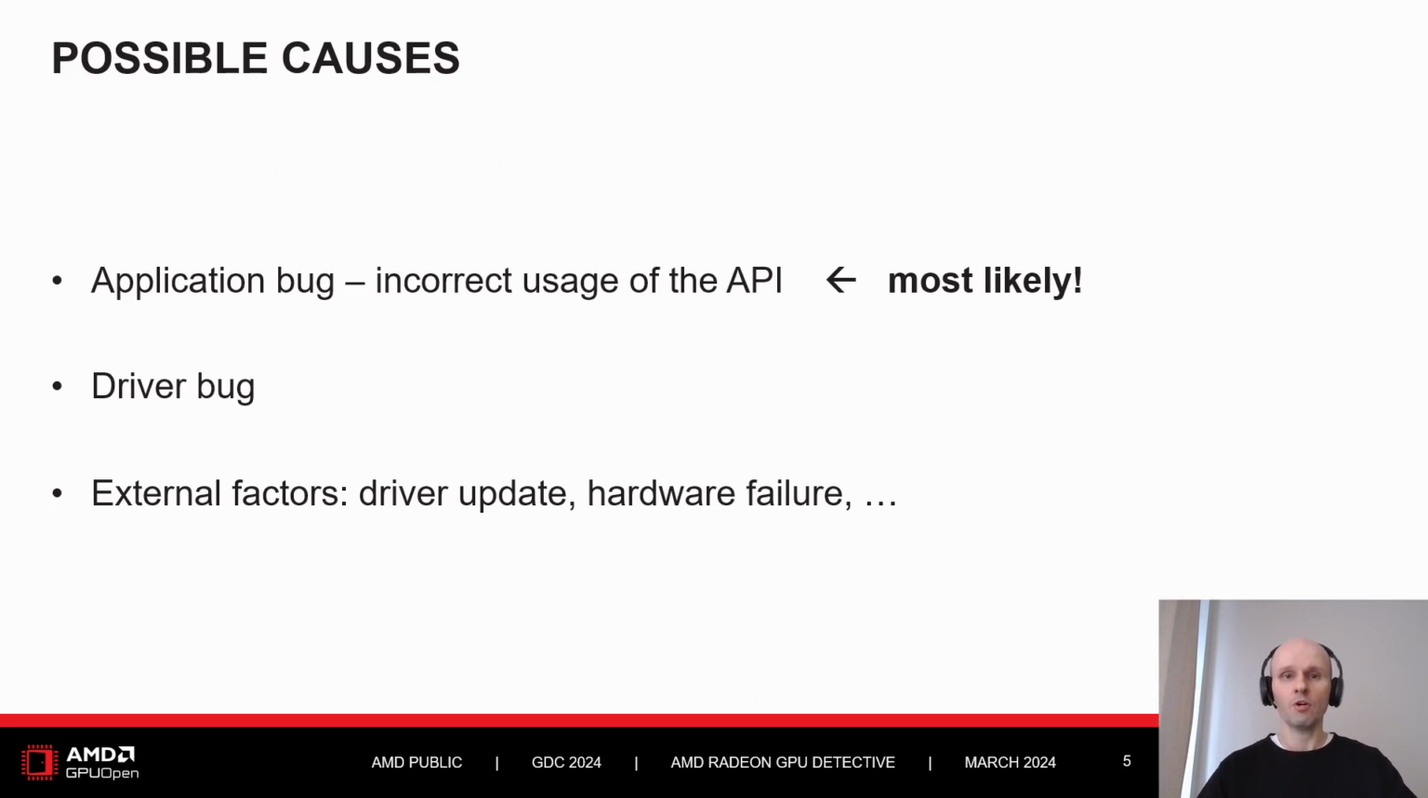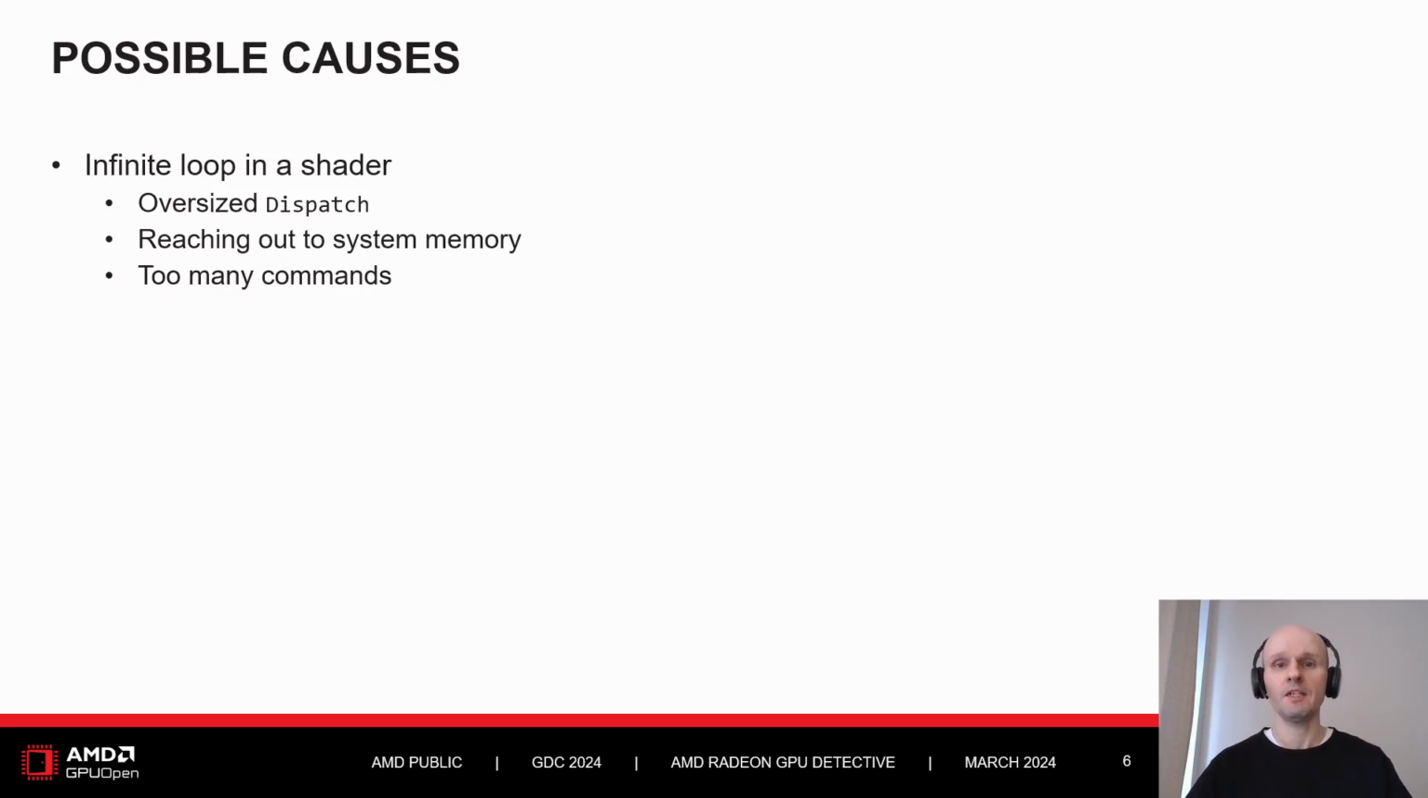The list of possible causes of GPU crashes starts from a bug in our application. By this, I mean incorrect use of the graphics API function calls. This is the most frequent cause. Bugs in the graphics driver also happen and can cause a crash. Finally, there might be some external factors, like user updating graphics driver while the game is running, or even some hardware failure.